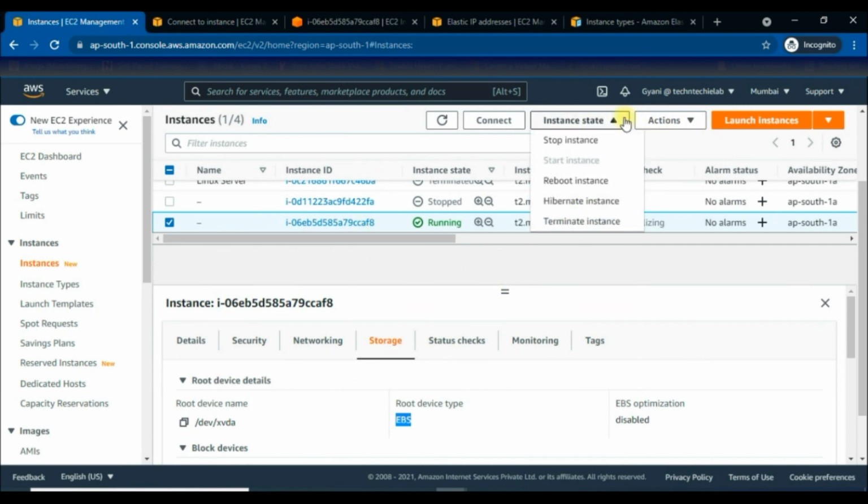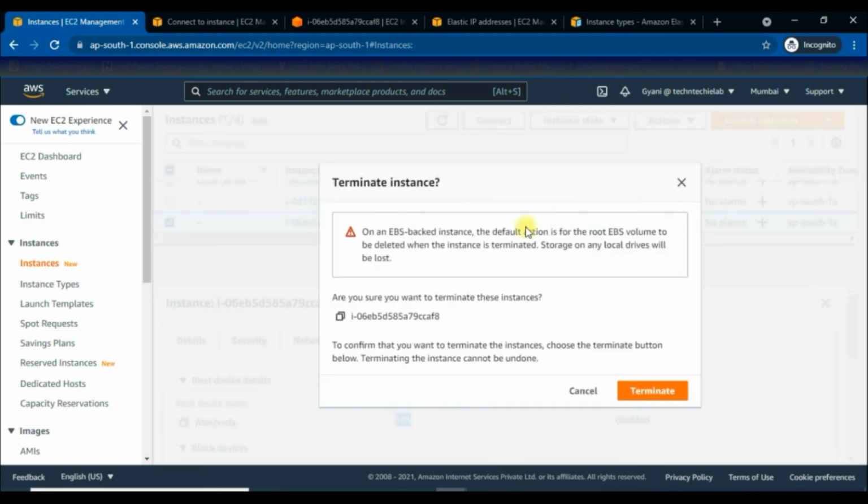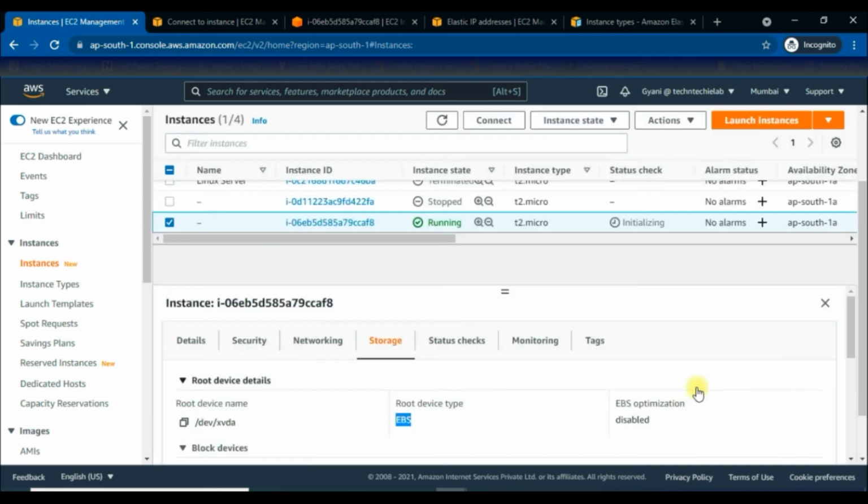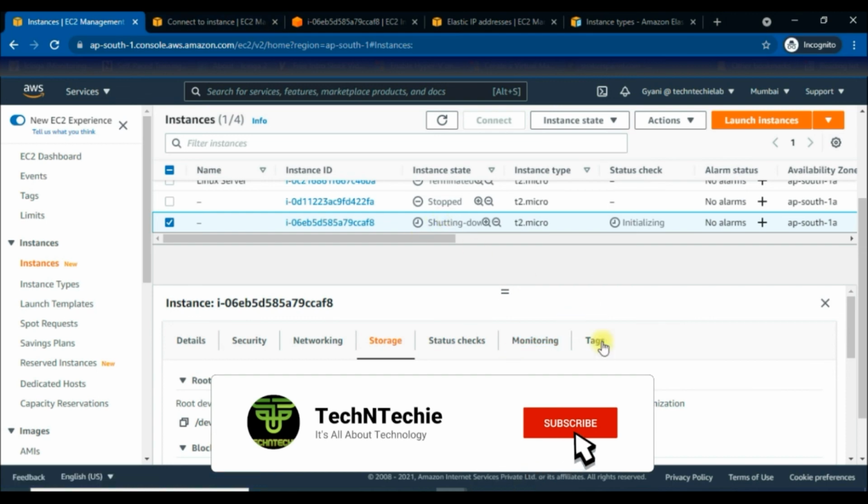Now we will go back to the instances and we'll terminate this as we don't need it anymore. Wait till it terminates successfully.